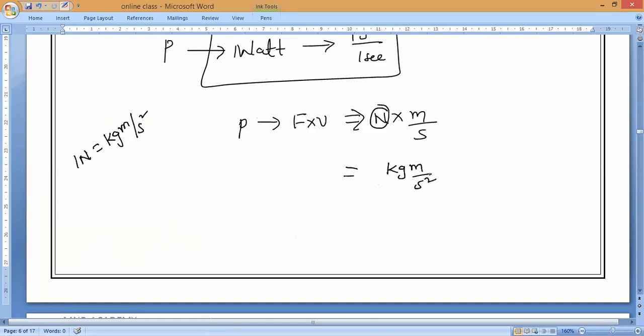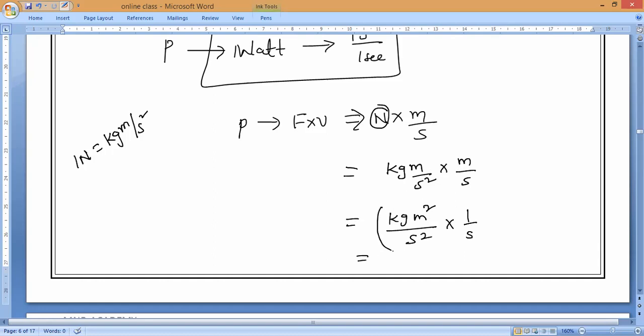Kilogram meter per second square into meter per second. So now if you notice it, can I write this one as kilogram meter into meter, meter square divided by second square into 1 by s? Can I write it or not? Please respond, everyone.